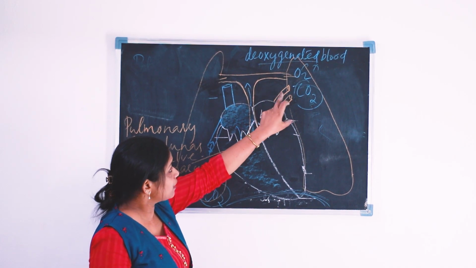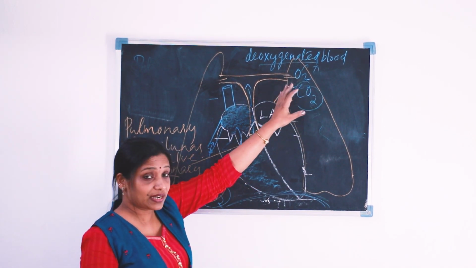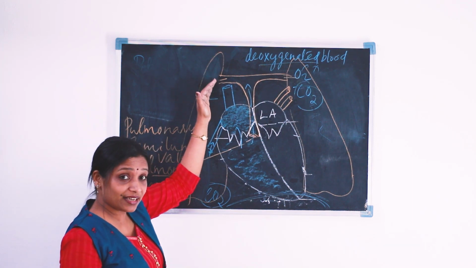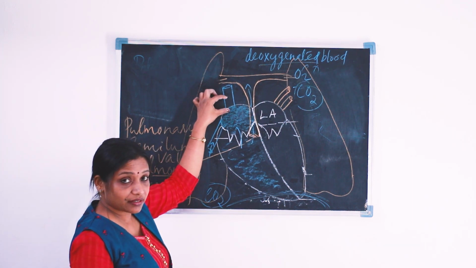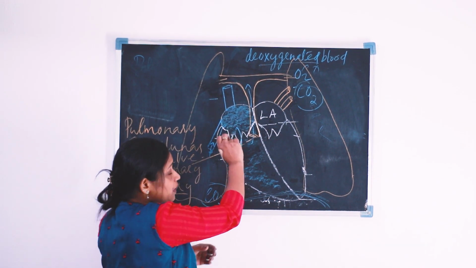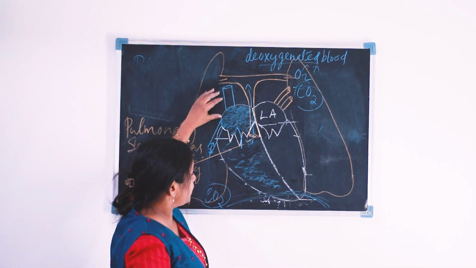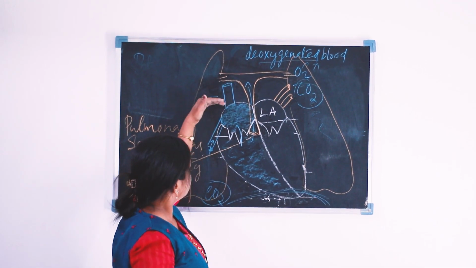So the two pulmonary veins rise from the left lung as well as from the right lung. We cannot show the pulmonary veins arising from the right lung in this diagram here.